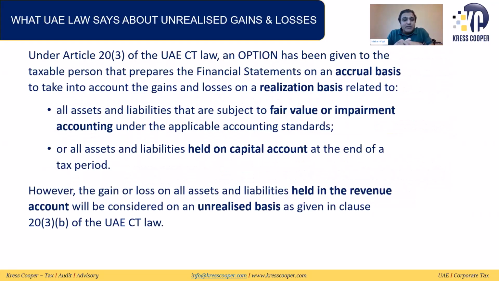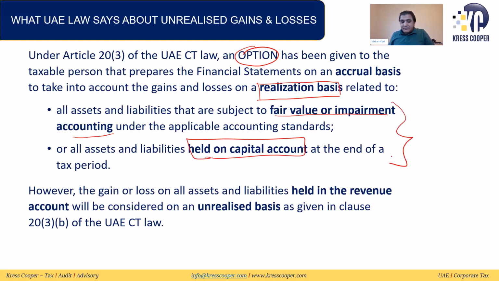So as I mentioned, this is just a summary of the law. All assets and liabilities that are subject to fair value or impairment accounting under the applicable accounting standard can be recognized on realization basis. So the taxable person can opt to apply the realization basis on these assets and liabilities held on capital account.